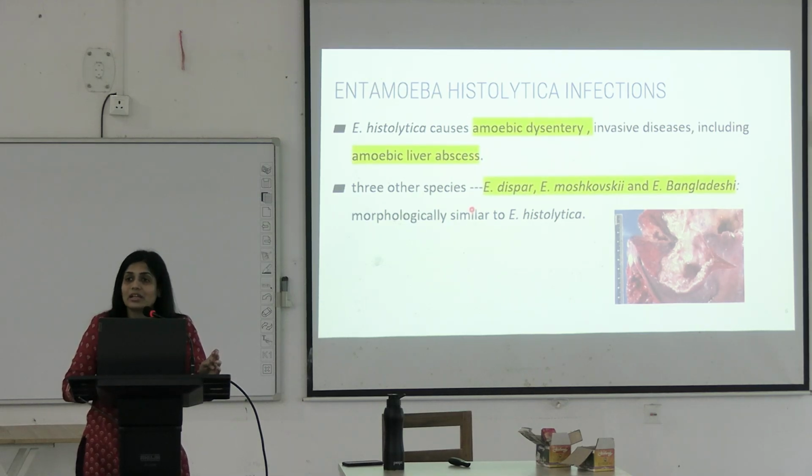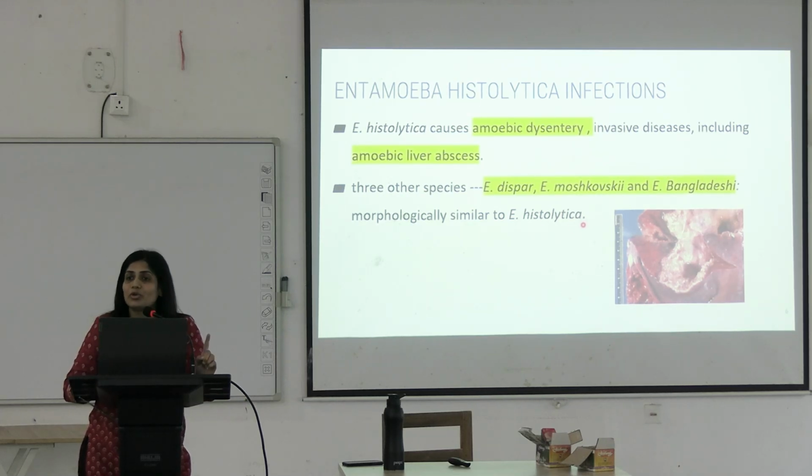So whenever we diagnose them in the laboratory, we give the report as cyst or trophozoite of E. dispar, E. moshkovskii or E. bangladeshi seen in the stool sample. Okay. So how do you differentiate them? There must be something differentiating factor. To differentiate them, you have to perform PCR. Okay, polymerase chain reaction. Based on the genetic material, you will be able to discriminate them.